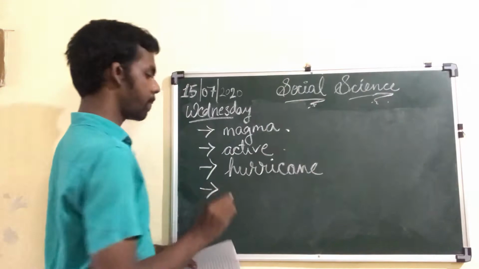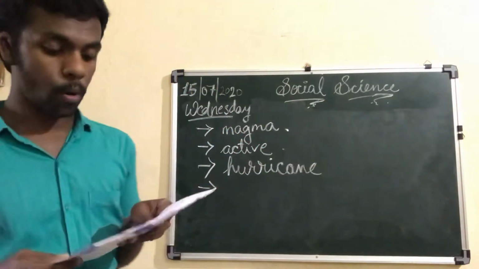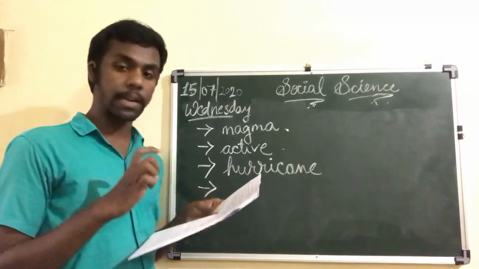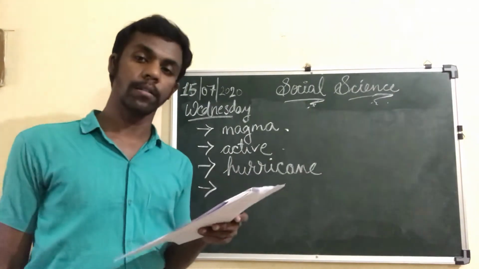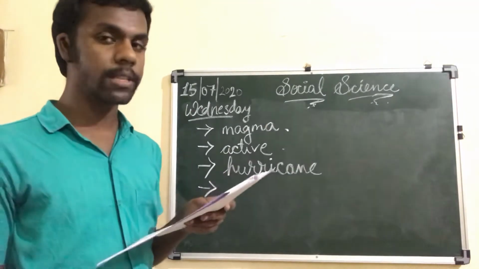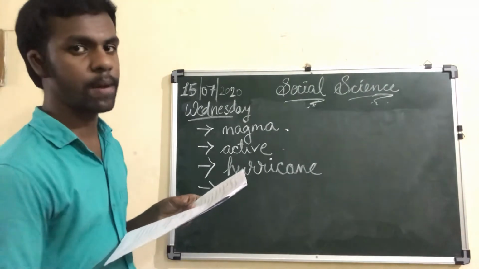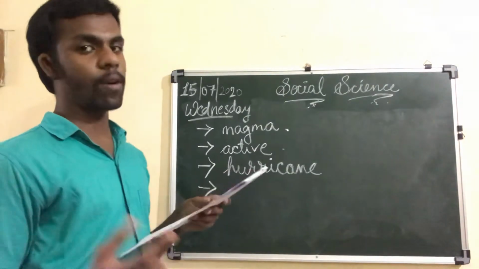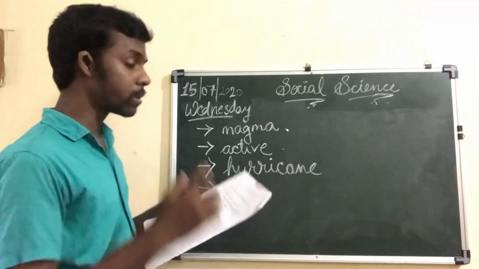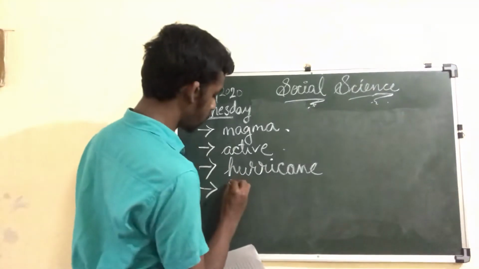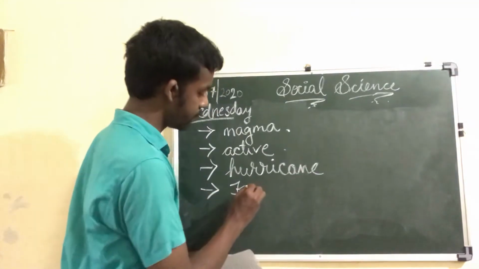What is the fourth fill up? During the Uttarakhand floods, the holy shrine of dash was damaged. This is also given in the flood discussion part. We have already seen that in Uttarakhand a major flood took place. In that, the holy temple of Kedarnath was damaged. So the answer would be Kedarnath.